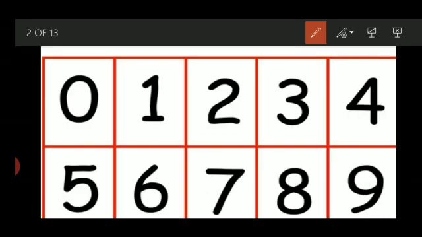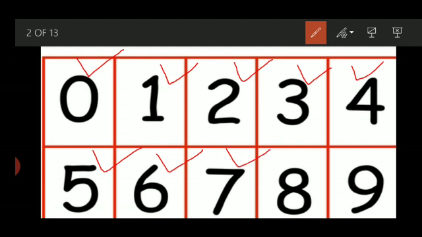I hope you have already recognized these are the family members of mathematics. Everyone, you have recognized all numbers properly. The first number is 0, then 1, 2, 3, 4, 5, 6, 7, 8, 9.